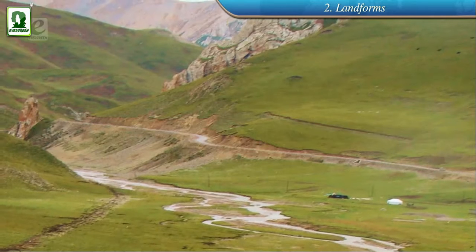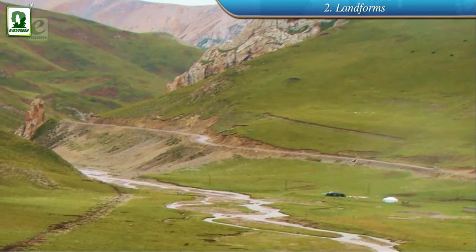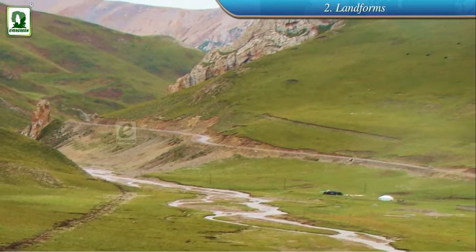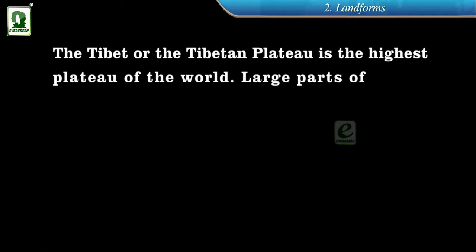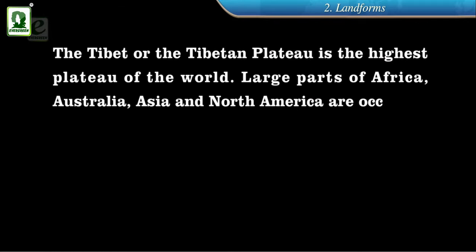Some of the plateaus are quite high, but they do not have pointed peaks like the mountains. The Tibetan Plateau is the highest plateau of the world. Large parts of Africa, Australia, Asia, and North America are occupied by plateaus.